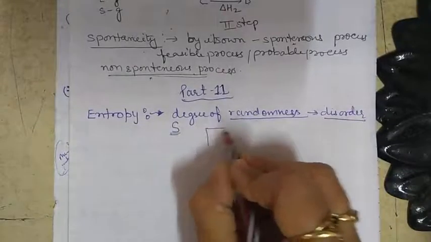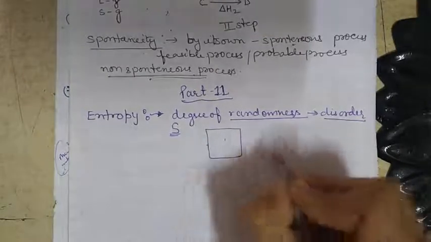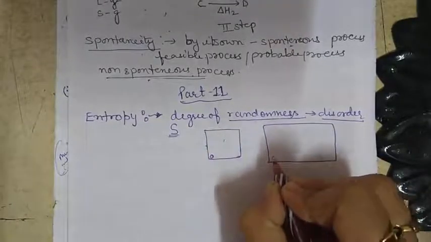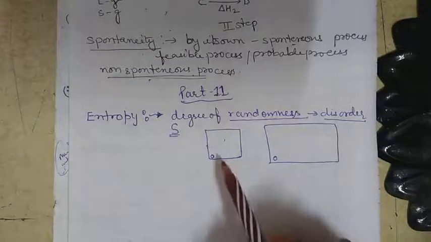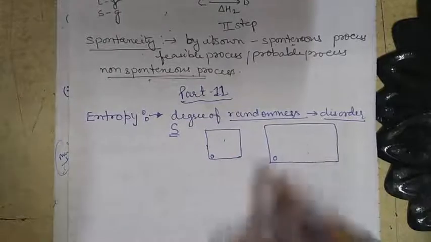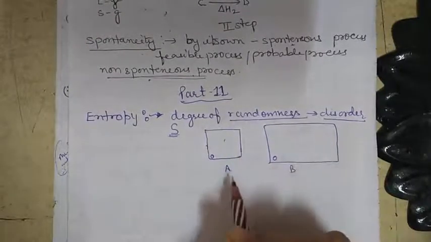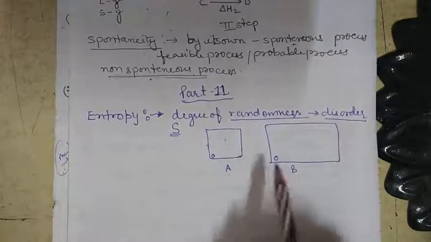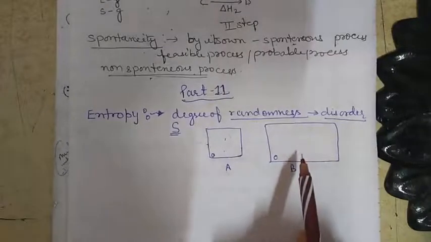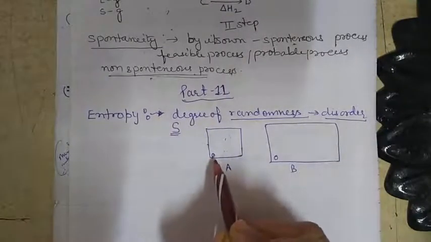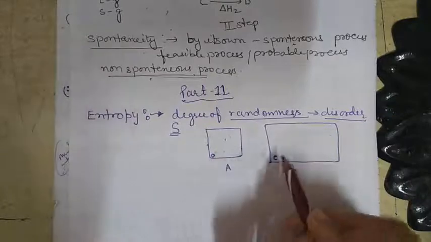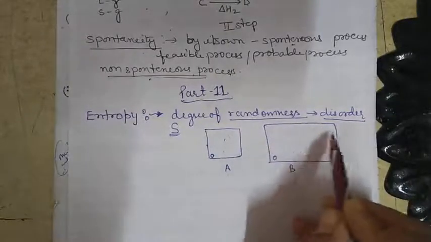Now let us take an example. You have two containers, and you have one molecule in each container. For example, this is container A and this is container B. In container A, the space is lesser in comparison to B. So there is lesser space for this molecule to move, and a large space for this molecule to move.